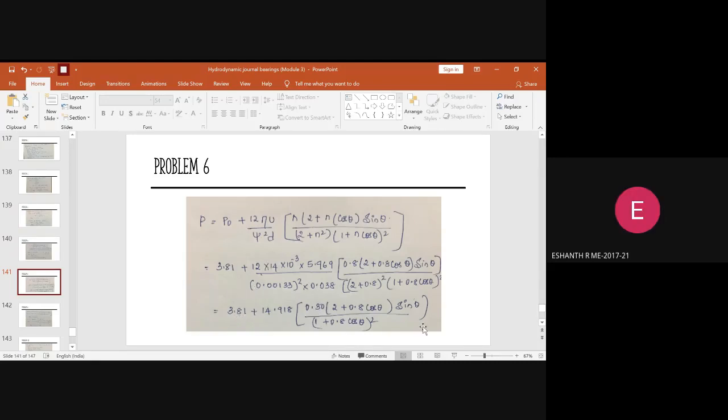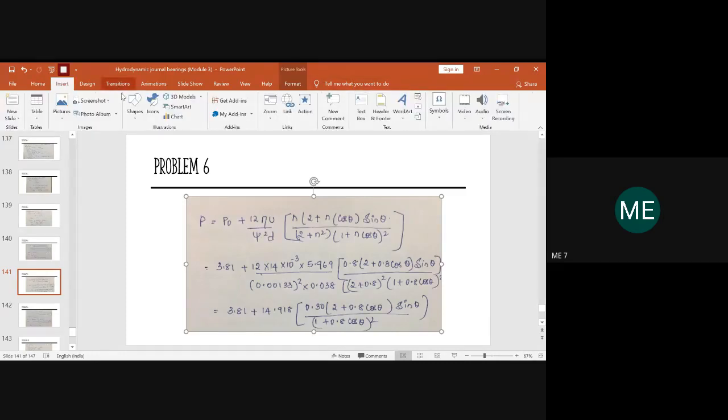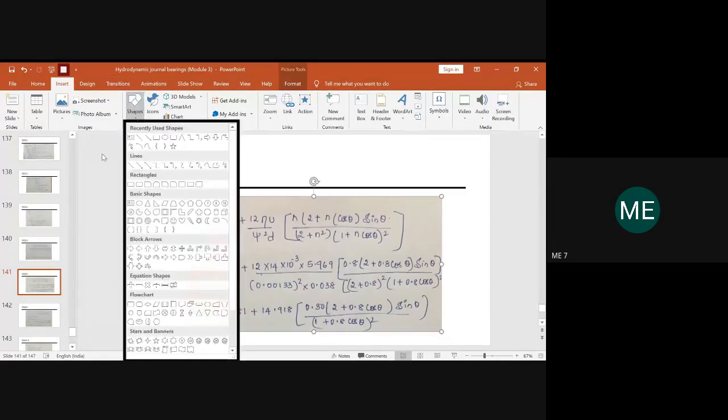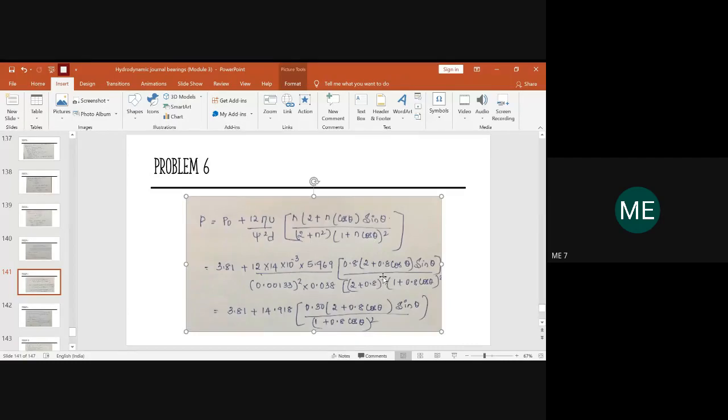Hello? Ma'am, is it 2 plus n square or 2 plus 1 whole square? Yeah, I am sorry. I have written 2 plus n whole square, but in the formula it is 2 plus n square. So don't write this whole square. It is 2 plus 0.8 whole square. I have made a mistake. Thank you for identifying. So it will be just 2 plus 0.8 whole square.